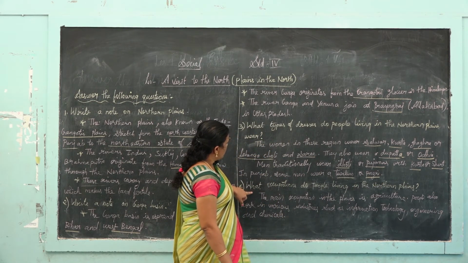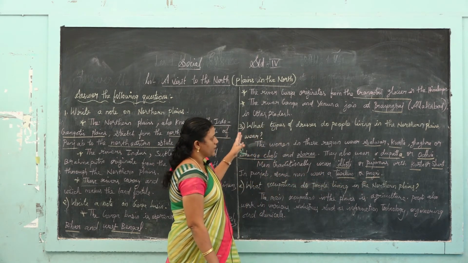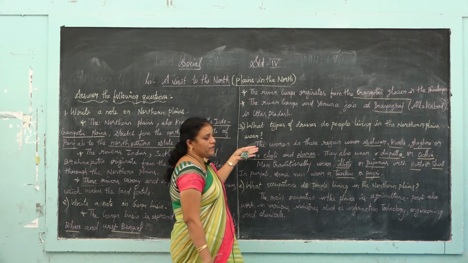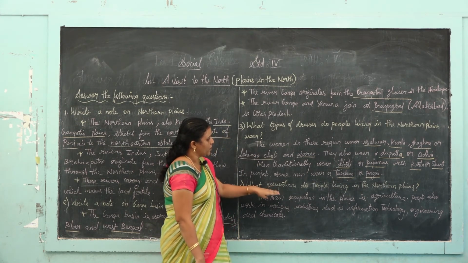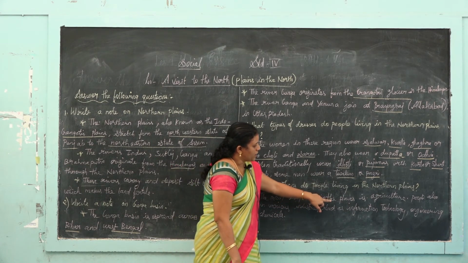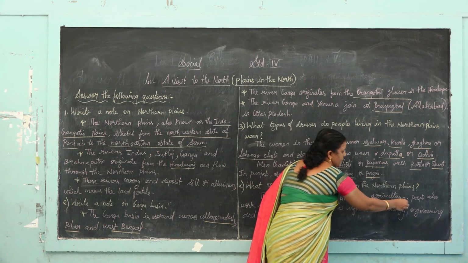So, next one, what occupations do people living in the northern plains have? We have seen what dresses people wear. Now, we are going to see the occupations of people living in the northern plains. The main occupation in the plains is agriculture.